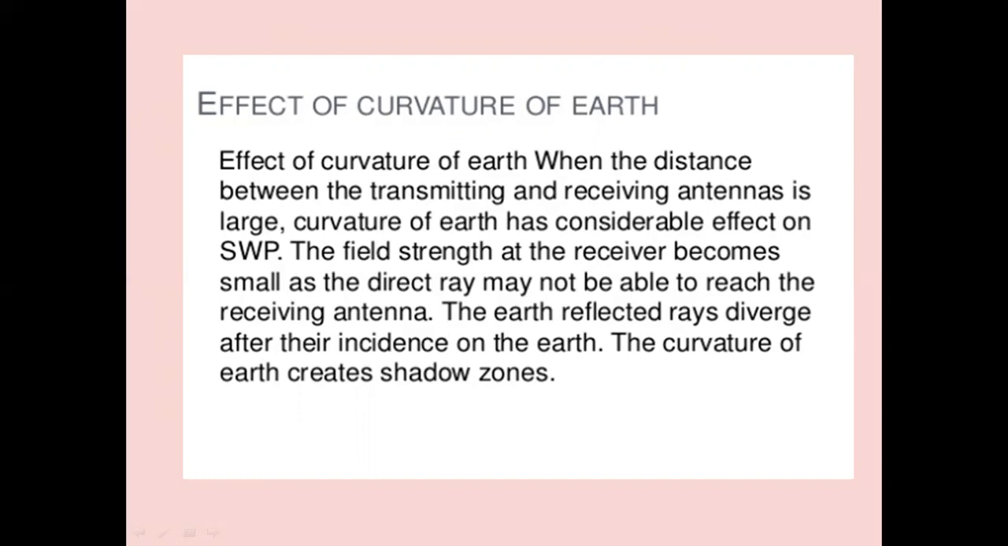Sometimes the distance between transmitter and receiver is more. The direct ray may not be able to reach the receiving antenna because of so much attenuation in the channel. The earth reflected rays are also there; they diverge after their incidence on the earth. The curvature of the earth creates shadow zones. Due to that, for long distance propagation, the curvature of the earth is taken into consideration, and then we have to see that the direct ray energy should be received, and the ground reflected ray energy is also received.